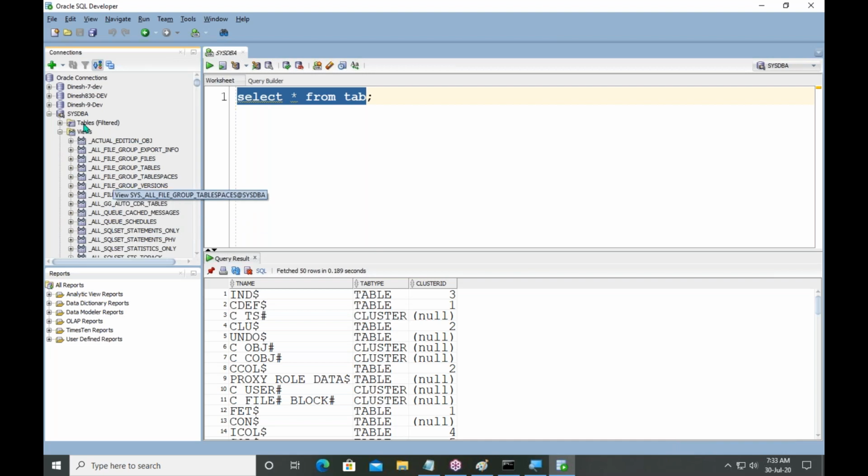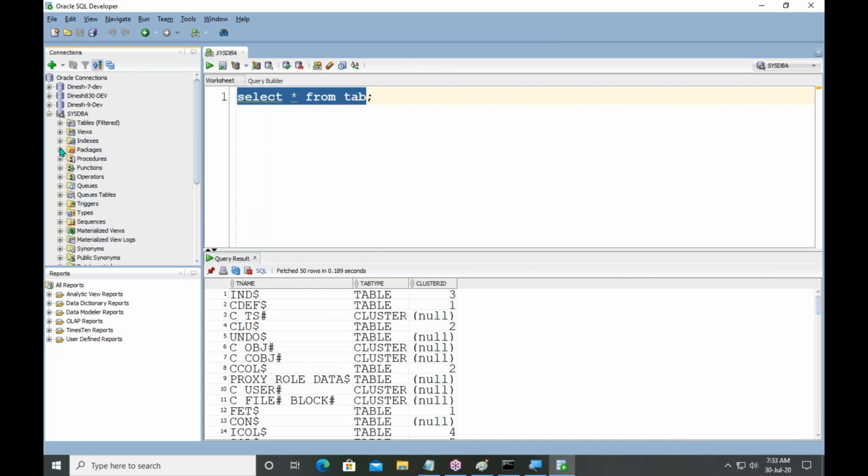If you expand packages, then you can see all packages. Instead of typing query, you can also use corresponding icons. So it is making your work easy.